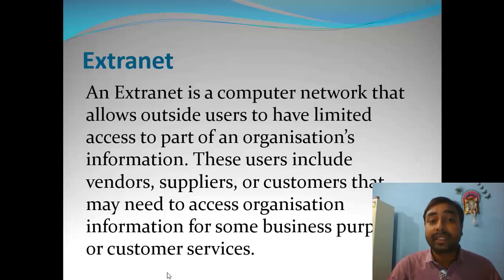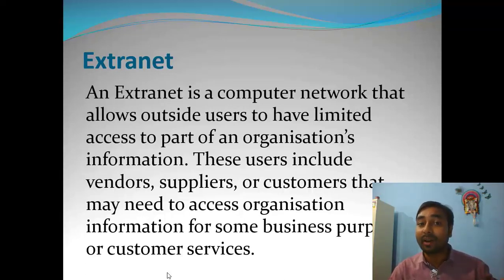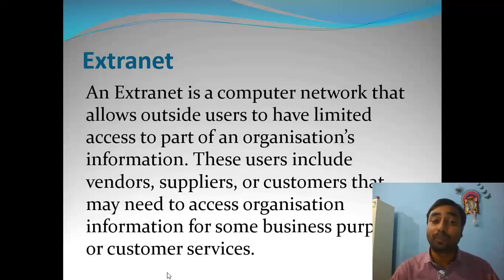Now the next one is extranet. As we have seen, in an intranet only internal employees are allowed to access the information. Now in an extranet, an external person, suppose anyone came as a guest, multinational companies allow them limited access to the information and the network.